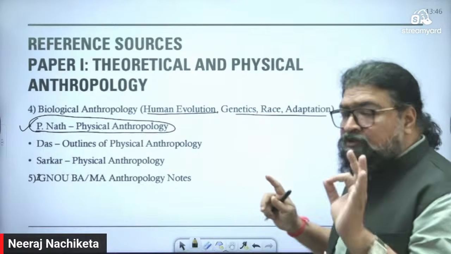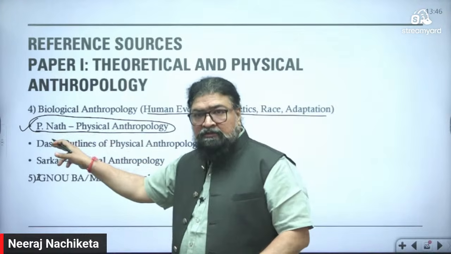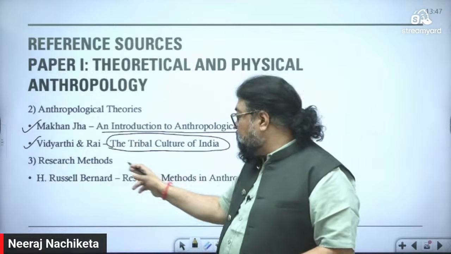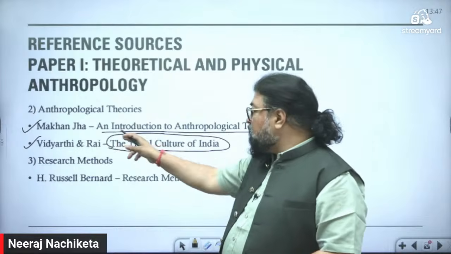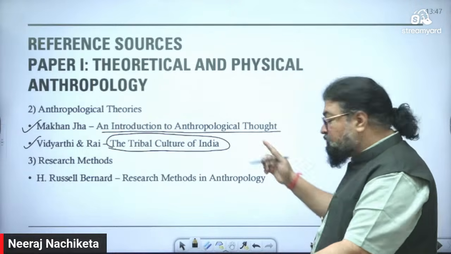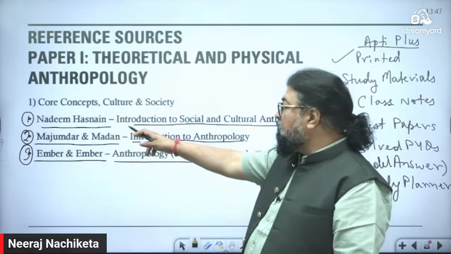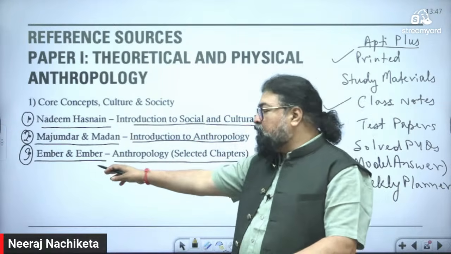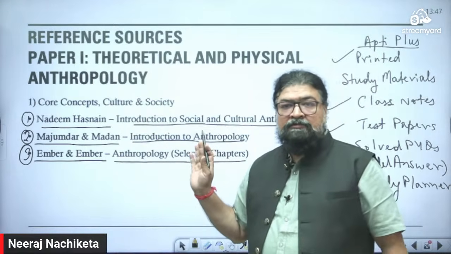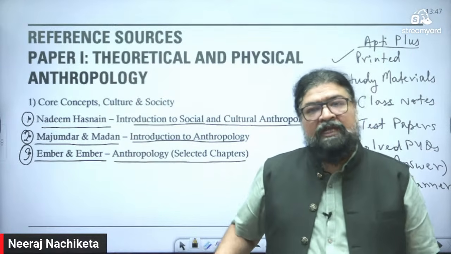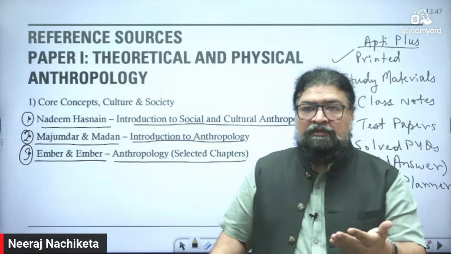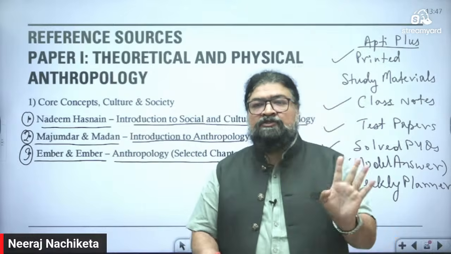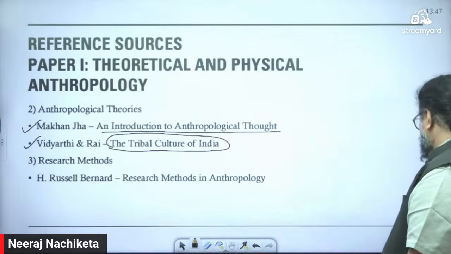ओनली आपको कौन कौन सी किताबें खरीदने हैं? You have to buy this P. Nath, फिजिकल एंथ्रोपोलॉजी. Then you have to buy this one, विद्यार्थी, LP विद्यार्थी, ट्राइबल कल्चर ऑफ इंडिया, माखन झा, इंट्रोडक्शन टू एंथ्रोपोलॉजिकल थॉट, थिंकर्स पे ये बहुत अच्छी किताब है. Then नदीम हसनन, इंट्रोडक्शन टू सोशल एंड कल्चरल एंथ्रोपोलॉजी, ठीक है. And then Ember and Ember Anthropology. 5 books as your reference, which you can refer from time to time. Rest of things will be from my side as a class notes. ठीक है, so that will be there. So that you have to be aware of that.